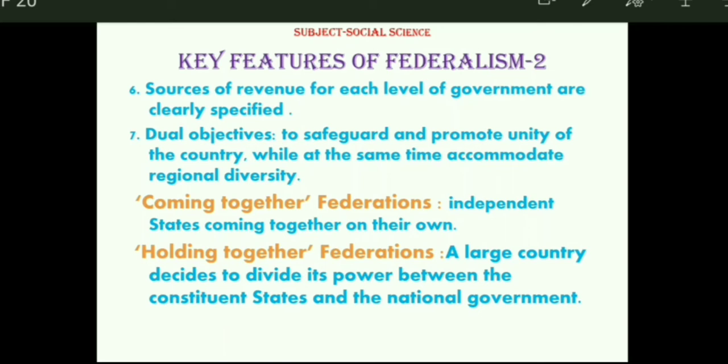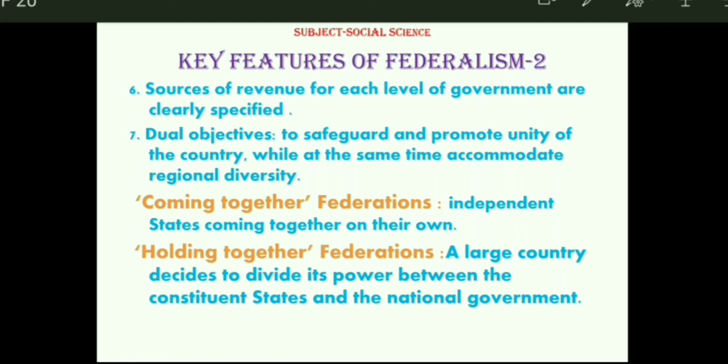On the one side, by making our national or union government very powerful, or our central government or our federal government, whatever name you want to say. I'm again repeating, you can call it national government, you can call it central government. In India it is called union government, in USA it is called federal government. All these governments at the central level can take the decision to safeguard and promote unity of the country, but at the same time there exists provincial or state government which can accommodate regional diversities.